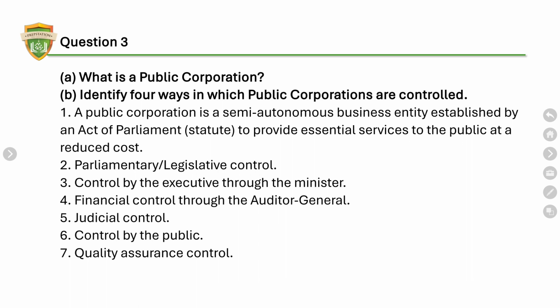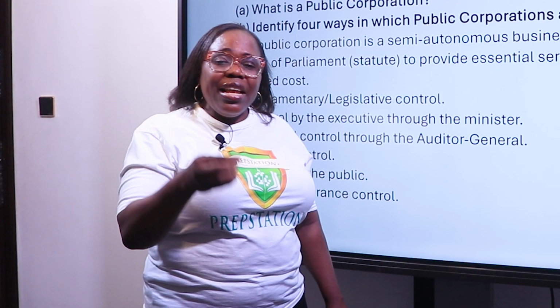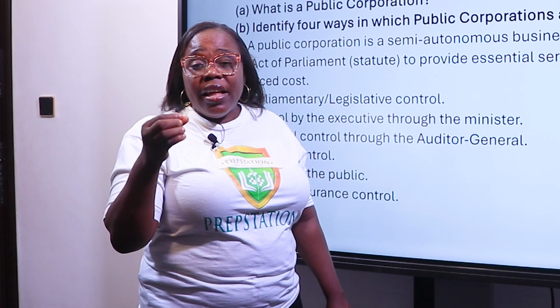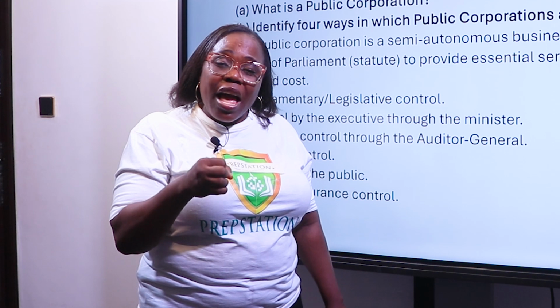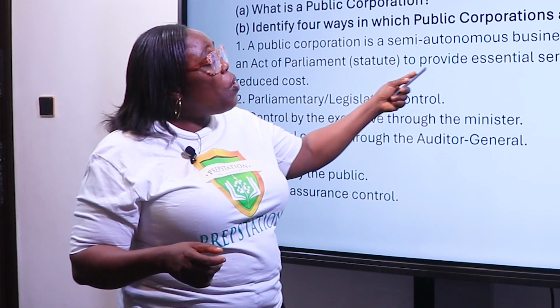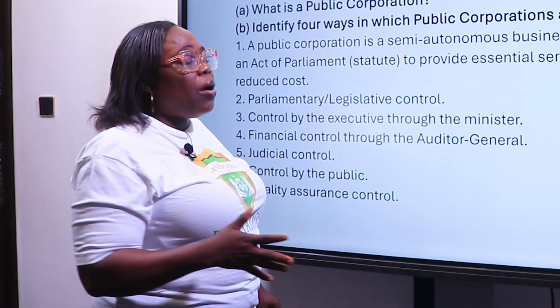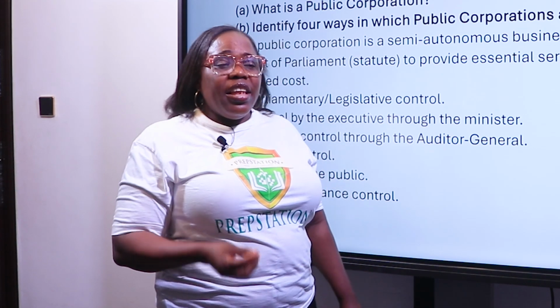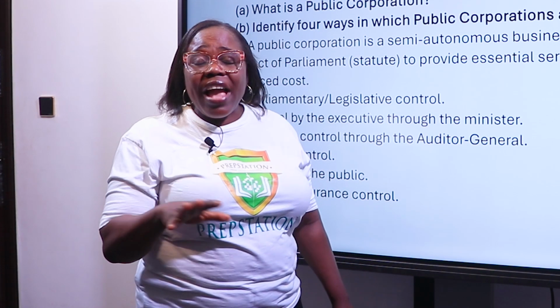Question 3. What is public corporation? Remember, public corporation is a government business enterprise to provide essential services. It is formed by an act of parliament using the taxpayers' money, managed by the government. So you need to take note of this. It said, look at it, to provide essential services to the public at a reduced cost. The essence of public corporation is to provide essential service.